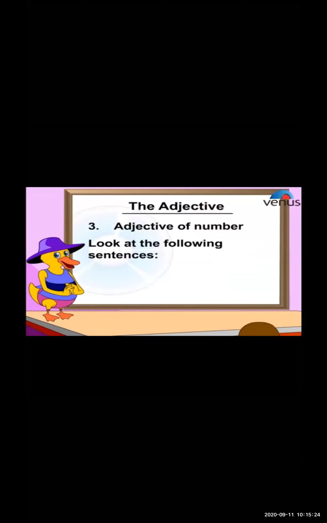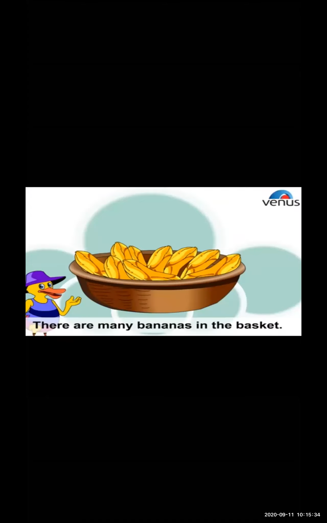Okay, let us see the examples. With the help of the following examples, you will come to know. What are the examples of adjectives of number? We are talking about fruit here. There are many bananas in the basket.